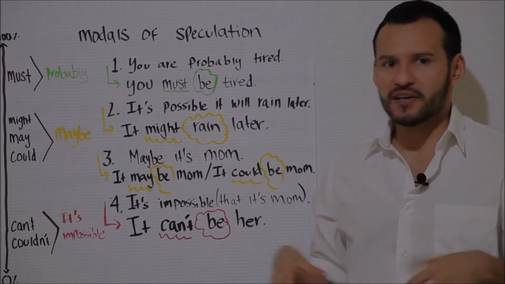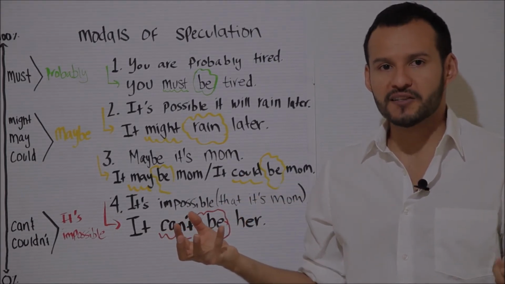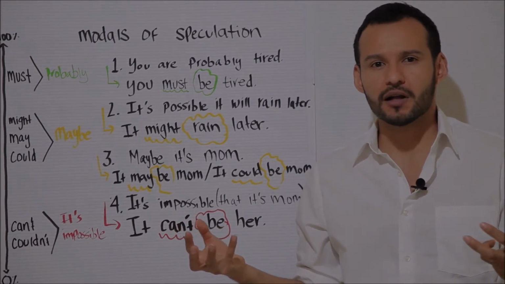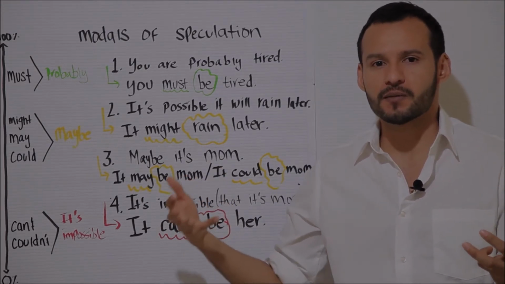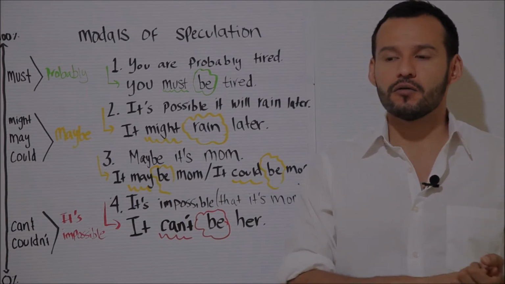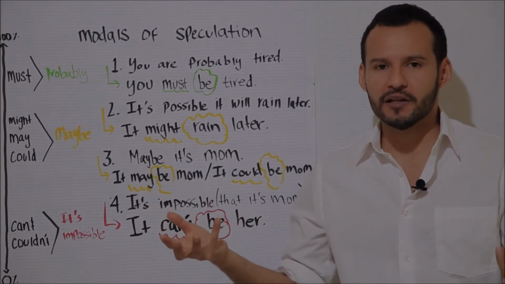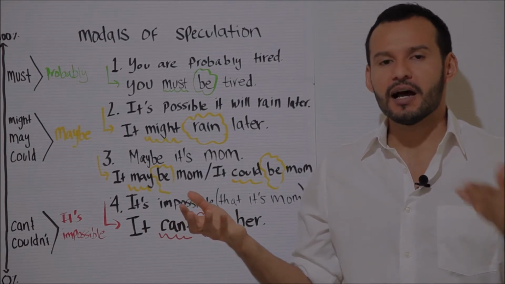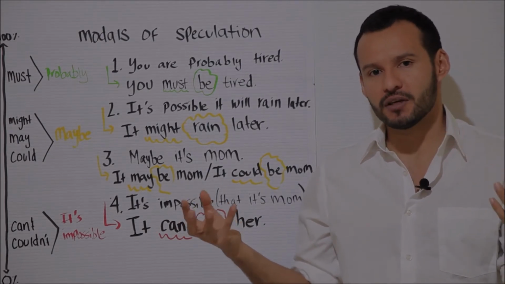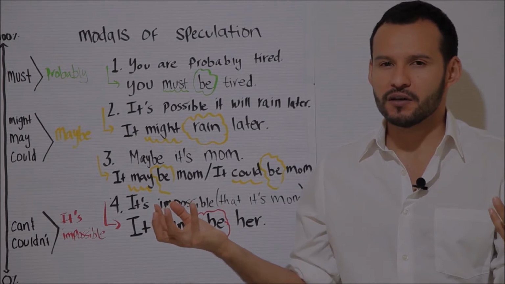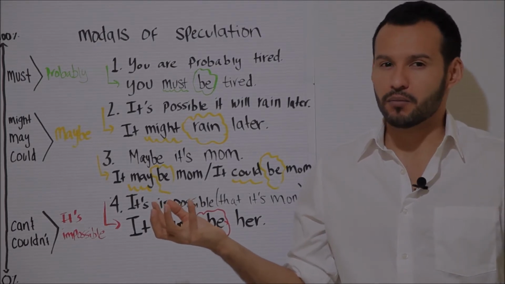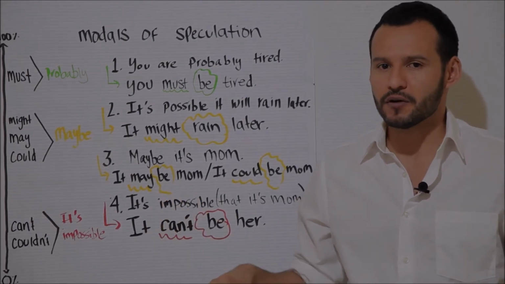Okay, so what is speculation? Basically, it's when you are commenting on the likelihood or the probability that something is true. So, for example, many times we use adverbs of probability to indicate how likely something is. So if I believe it to be probable, possible, or impossible.